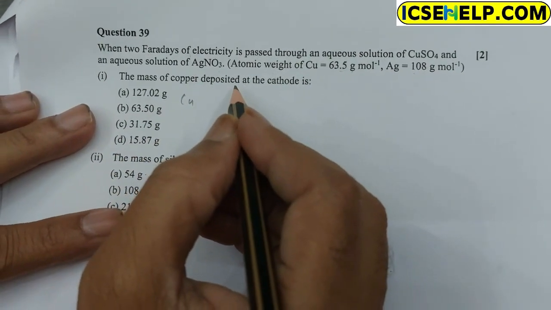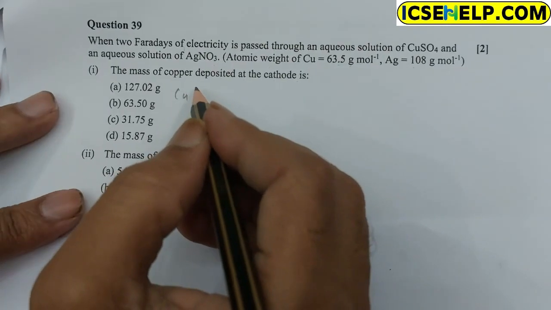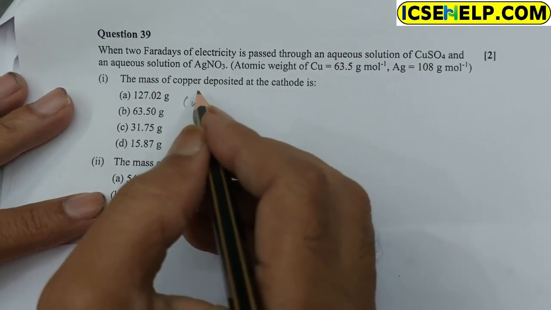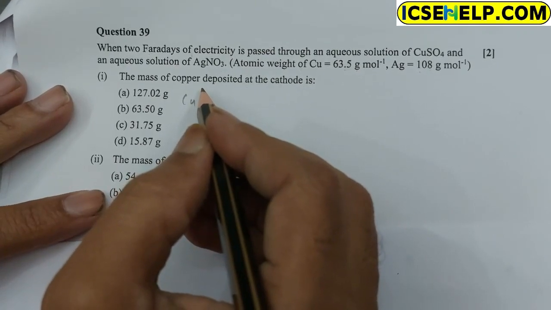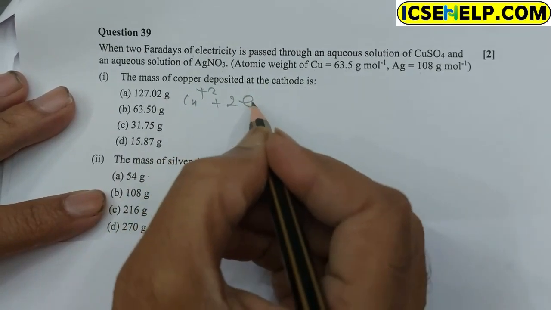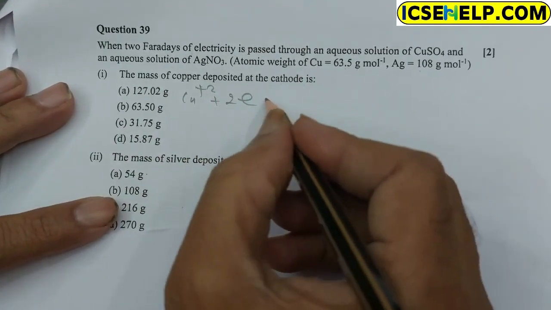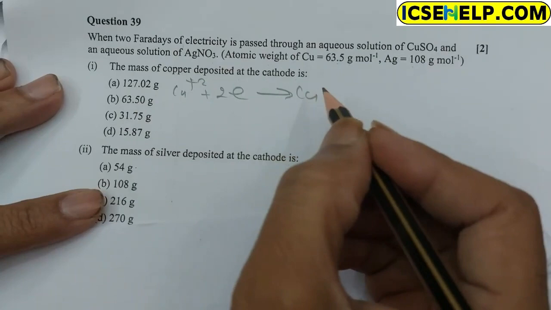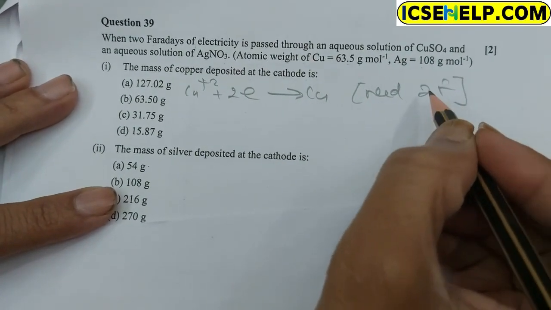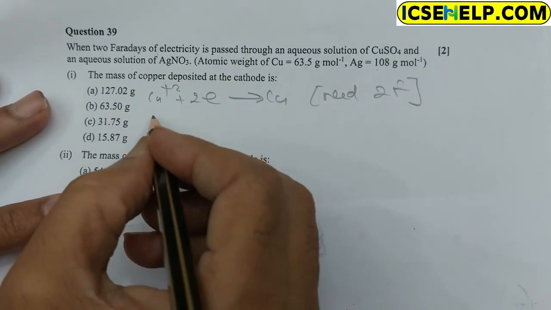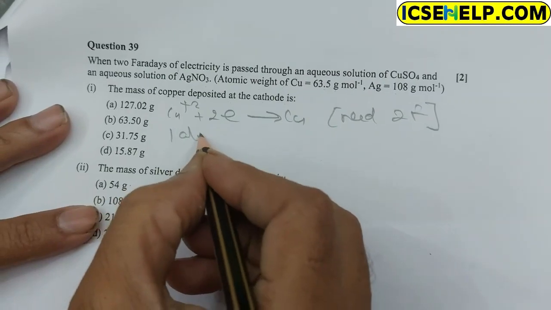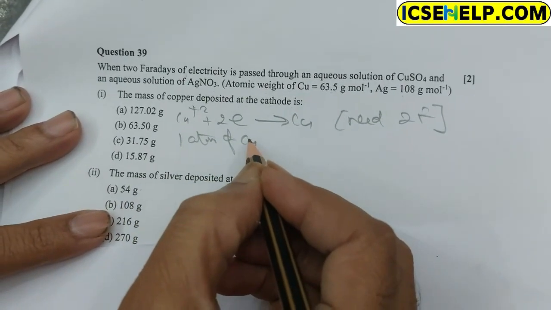We know that at cathode copper ion gets deposited, because copper migrates to cathode. Copper plus 2 takes 2 electrons and becomes discharged at cathode. So it needs 2 Faraday for one atom of copper.